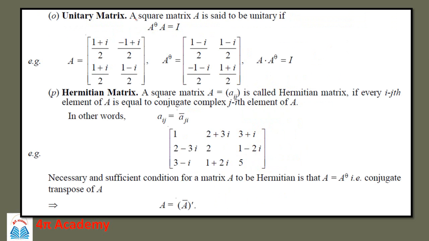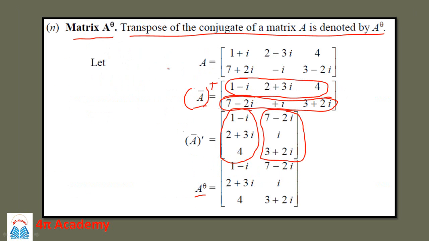Then next is a unitary matrix. So a square matrix A is said to be unitary if the transpose conjugate of the matrix multiplied by A is equal to the identity matrix. Then it is called a unitary matrix. So if we have a matrix A which is given as (1 plus i) by 2, (minus 1 plus i) by 2, (1 plus i) by 2 and (1 minus i) by 2, so these are the elements of the matrix A. Now if you find the transpose conjugate of this A, which is A raised to theta, you can try this on yourself with this method.